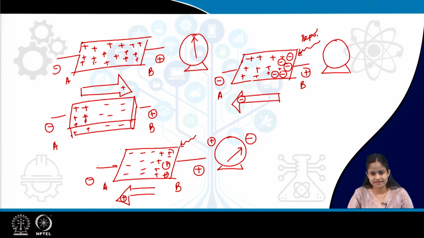So, what is happening? Negative charges are flowing towards a negative electrode. When negative charge flows towards the negative electrode, the similar charges are flowing toward the similar electrode, there will be again positive deflection, not negative deflection.